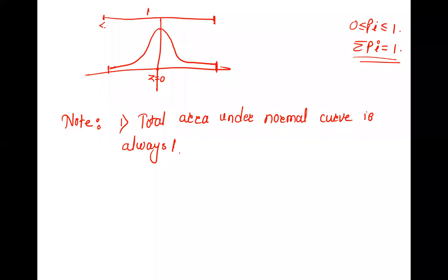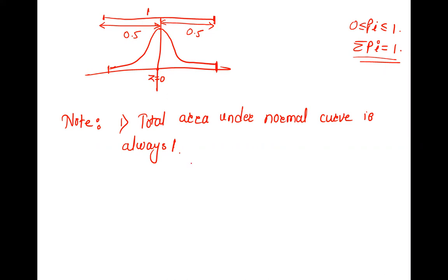Can you tell me about this much? Half, that is 0.5. Correct. And to this side also 0.5. As this is the Z equal to 0 mean position, it exactly divides the area into half, so here it is 0.5, here it is 0.5.